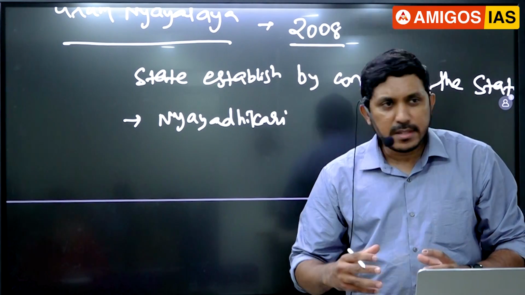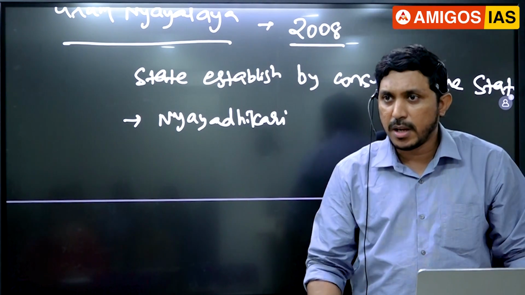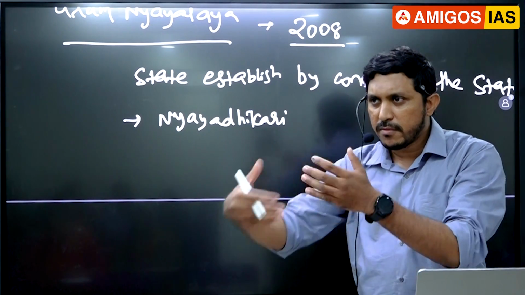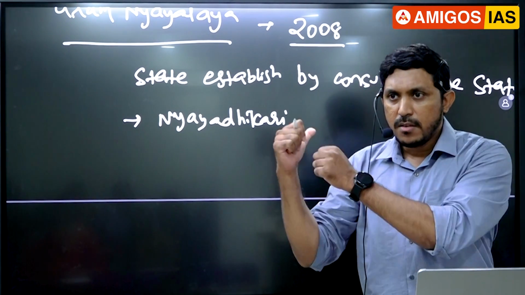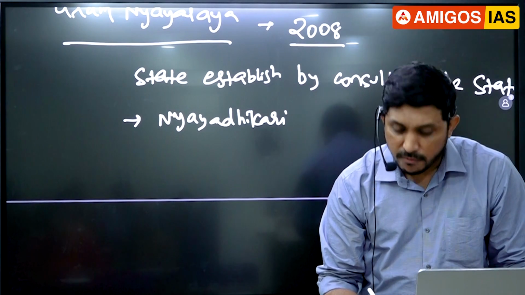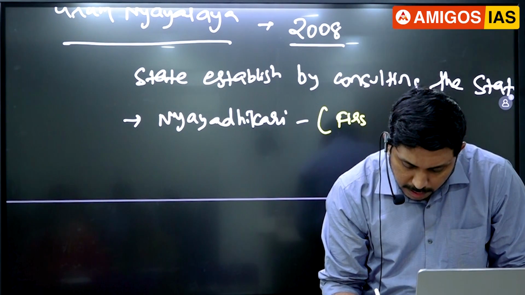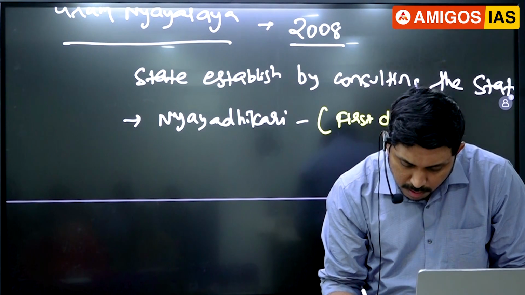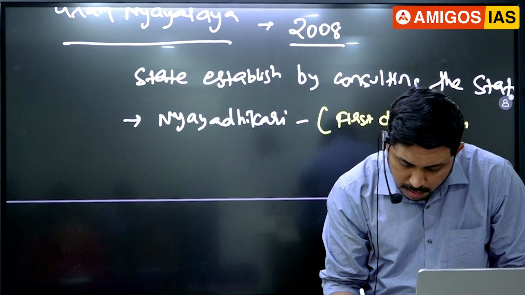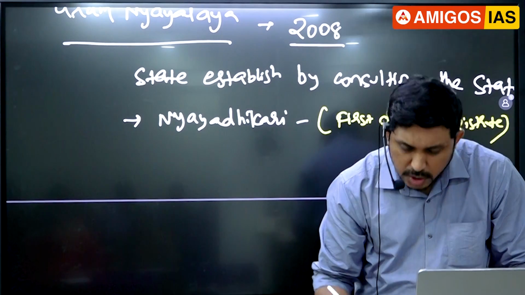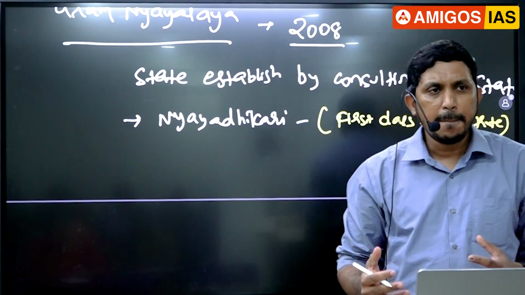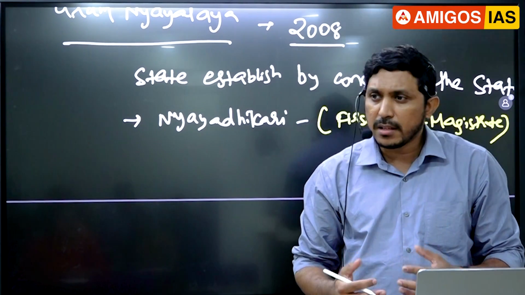And who is this Nyayadhikari? What rank should he have? We have magisterial courts in India: first class, second class, third class. He should be of the first class judicial magistrate rank. He is considered a first class magistrate. Simply saying, judicial magistrate first class, Nyayadhikari.